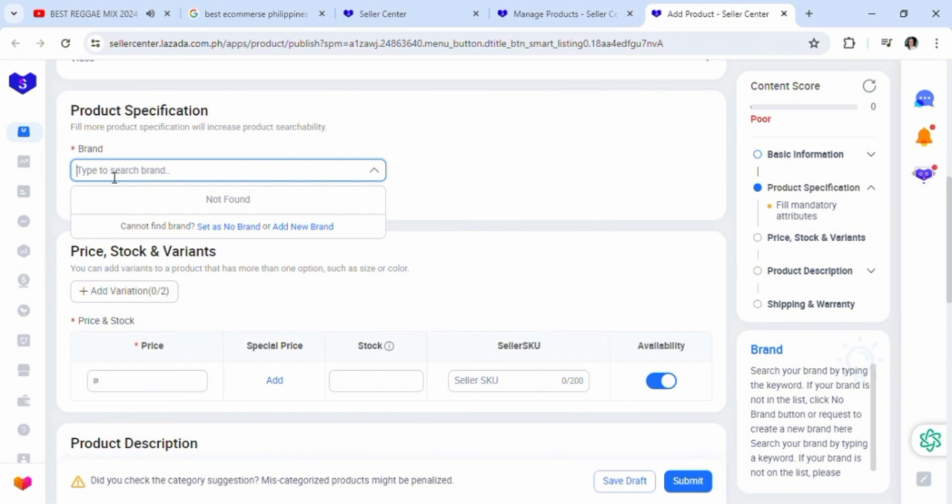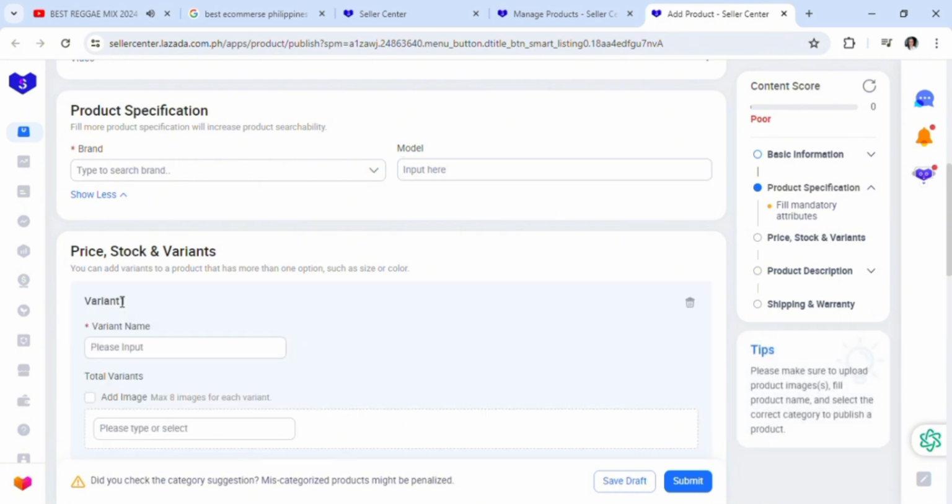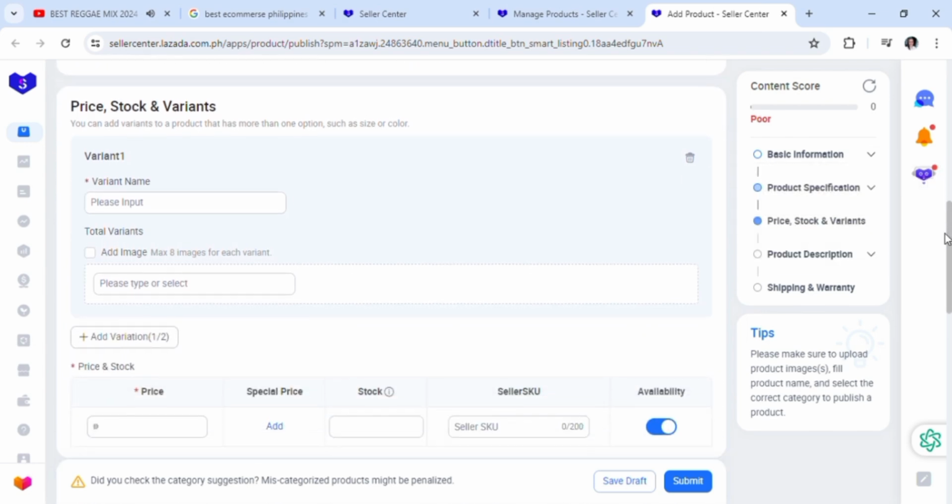Just make sure that the brand is a legal brand, and if you don't have any legal brand with you, just select no brand. So Venom is actually a brand that I'm fond of. I've worked with a lot of brands connected to Venom, like the appliances and martial arts gear. So yeah, they're good.